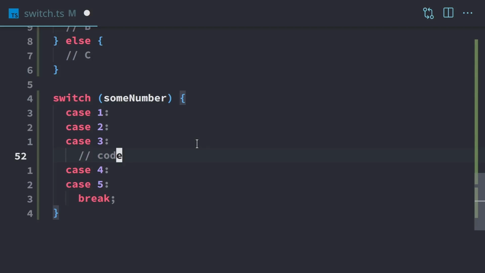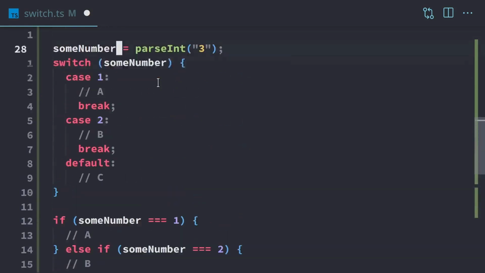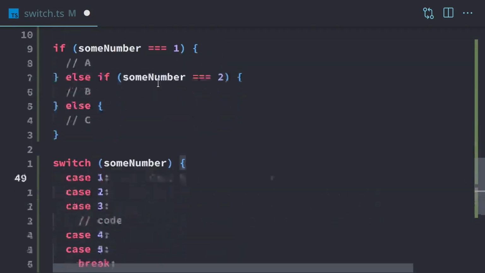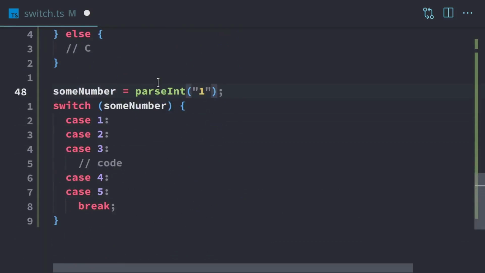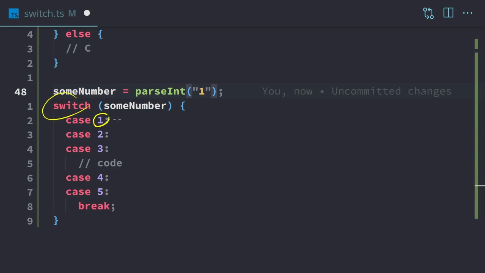Now what's happening here is, if some number is 1, and we'll do that for demonstration purposes, if we change this to 1, what's going to happen is we'll go to this switch. It's going to check case 1, and it's going to say, oh, this is equal to 1. And now, there's no code here. So it's still going to execute, and it's going to go down to case 2. See that there's no code? It's going to keep going, no code, keep going all the way down until it hits this break. So the break is an indication that we need to get out of this switch. We're going to exit out of the switch as soon as we hit break.